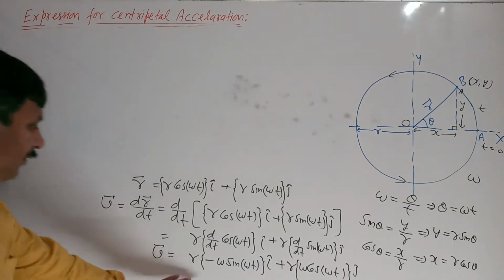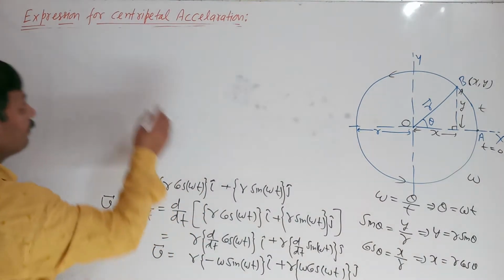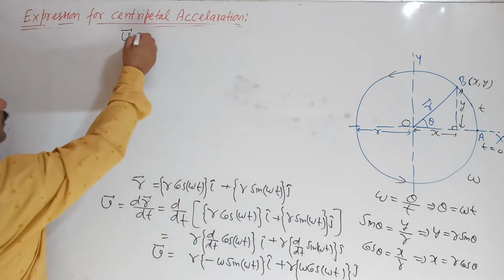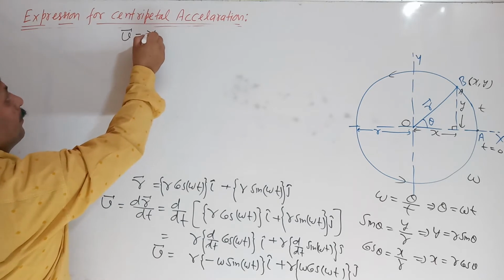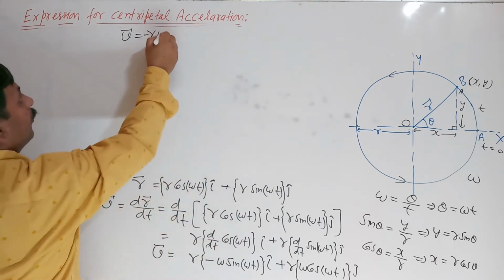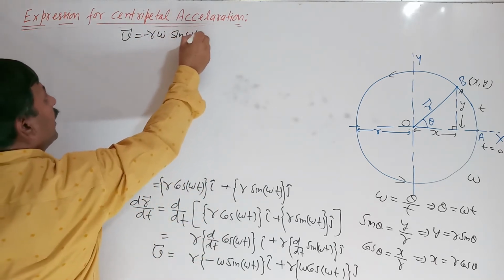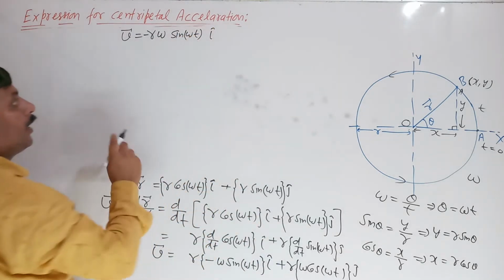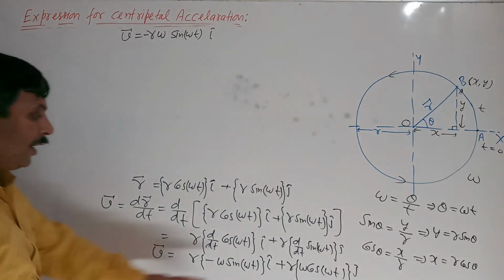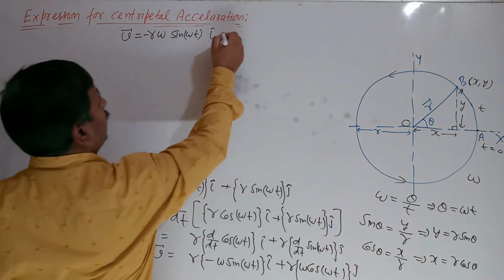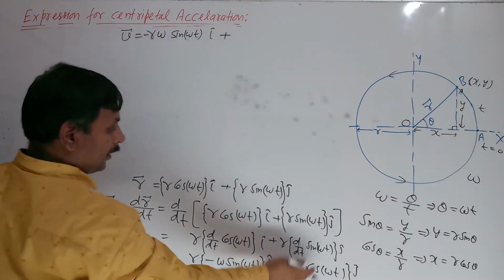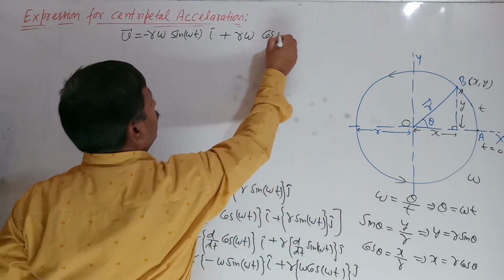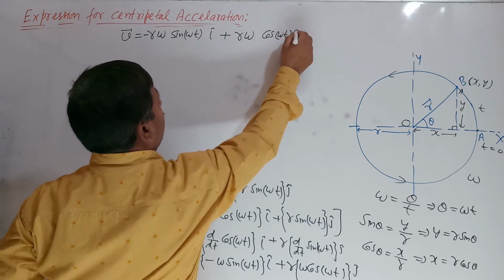See here, this V I am writing: V is r, minus, I have taken out r omega sin omega t I cap, where omega t is the angle, plus r omega cos omega t, omega t is the angle, j cap.